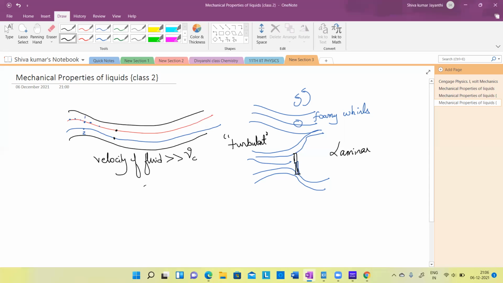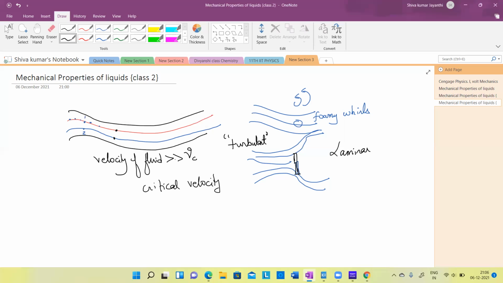The C is called critical velocity. When the velocity of fluid crosses the critical velocity of its nature, automatically the flow will become turbulent. No more streamline flow, nothing.